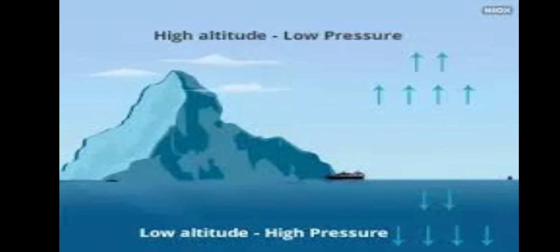It means we can say that if the altitude or height is low, then air pressure is high. If the height is more, then the air pressure is low. Understood? More height, low air pressure. If the height is low, then there is more air pressure, or high pressure.